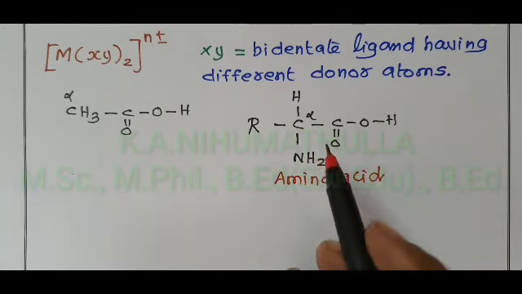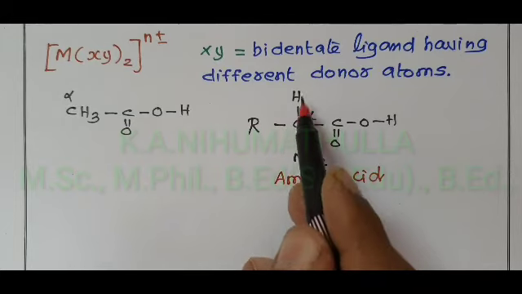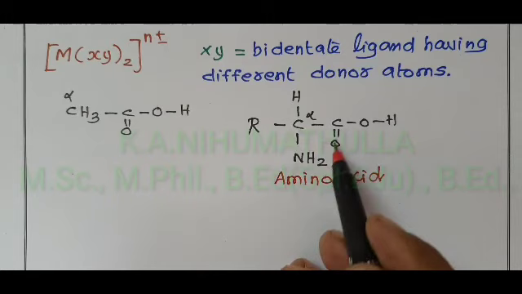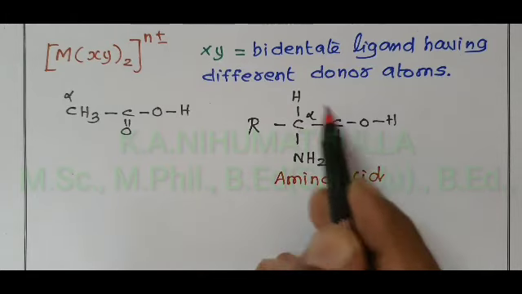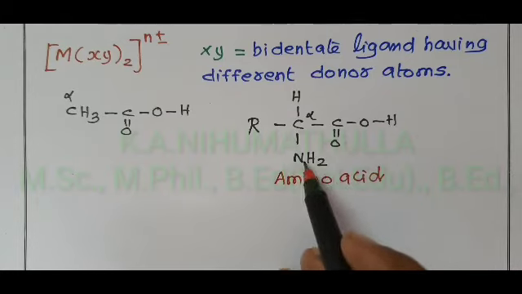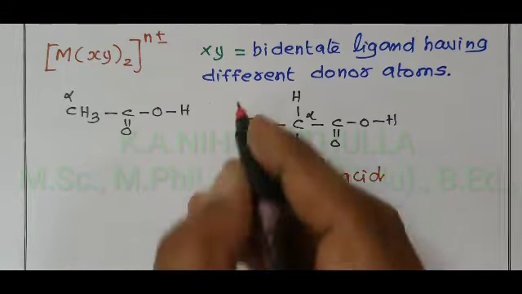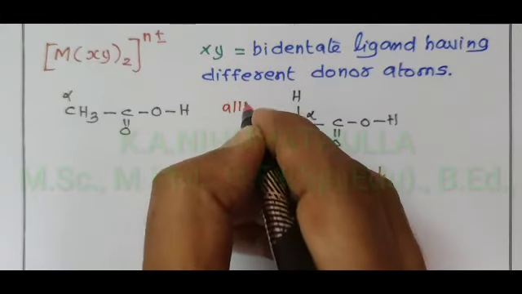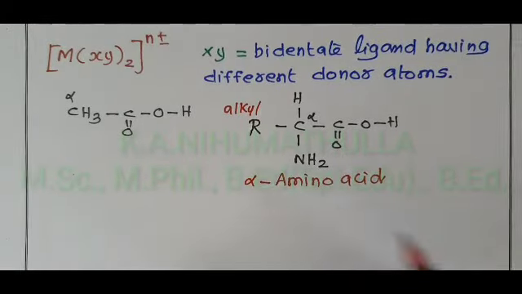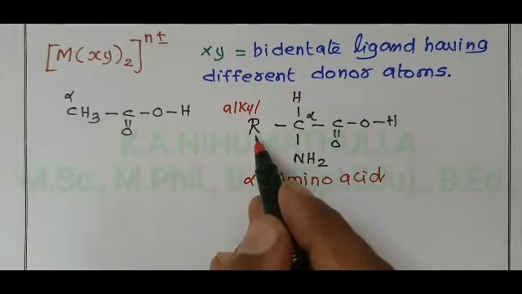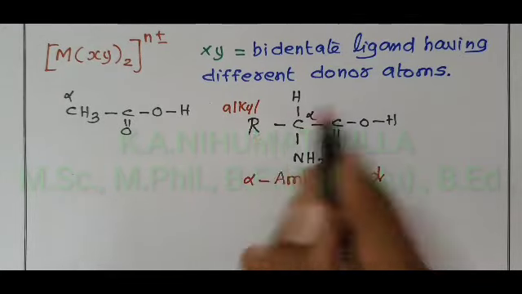Carbon has valency 4. Among the 4 valencies, 3 are occupied by one hydrogen, one carboxylic acid functional group and one amino functional group. These are the same, there is no change in this. But the 4th valency is occupied by an alkyl group. This alkyl group decides the nature of the alpha amino acid. If the alkyl group is hydrogen, glycine; methyl, alanine; and so on.